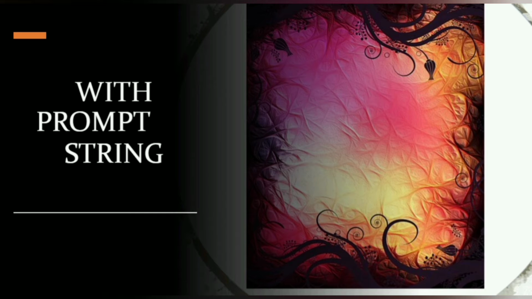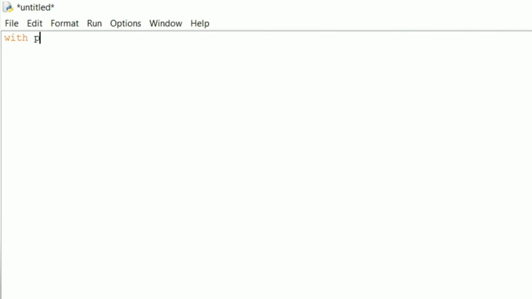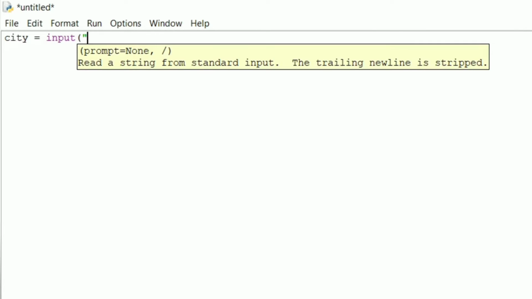Now first let's see about prompt string. Prompt string is nothing that difficult. It's just a statement or a message to the user to know what input can be given. If you're giving a prompt string, the user can easily understand that, okay, this kind of input is what we want to give.